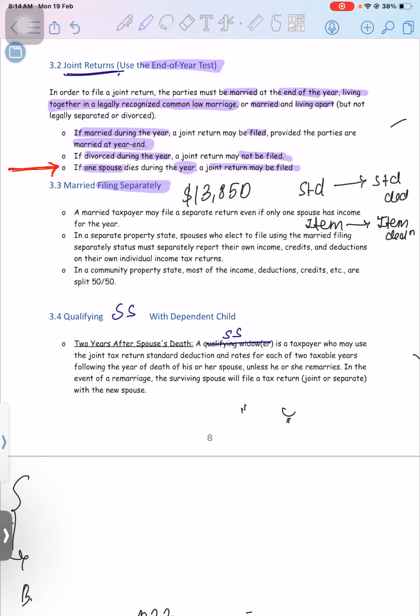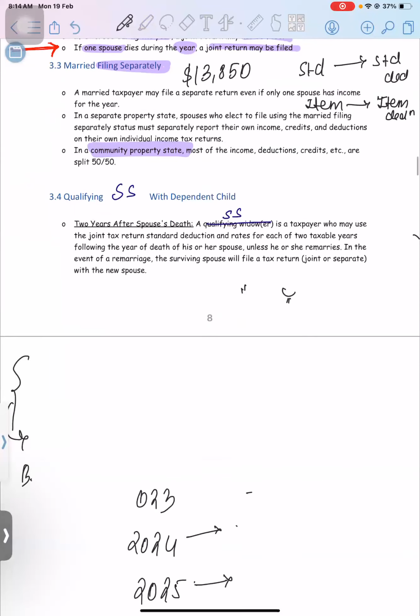Second thing is the community property state. Now, what do you mean by this? I'll just explain a few glimpses of it, and we will see that in the gross income chapter, in case of alimony also. Here a person gets married, the taxpayer and the spouse got married. Just before that, whatever property the spouse is having or the taxpayer is having is going to be considered as separate property.